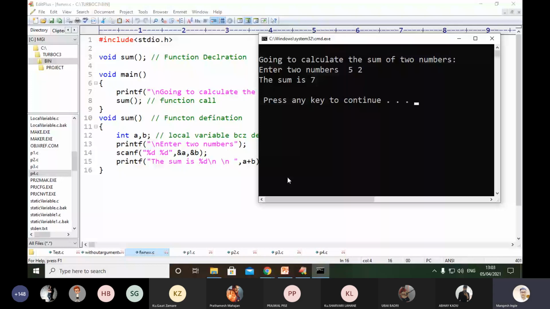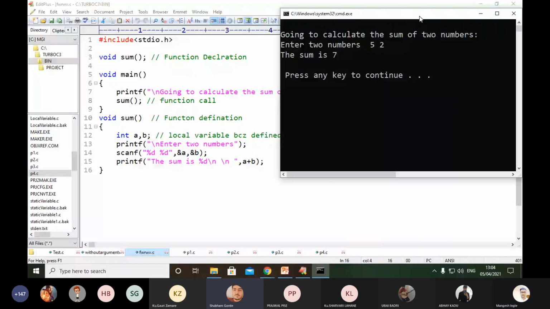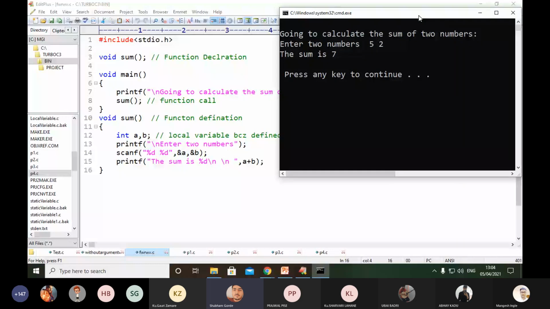Yes, sir, I have one doubt. What if we straightaway do the printf, initialize the two variables, take the input by scanf, and end with return 0? What is the need of this void sum, function calling, and function declaration?